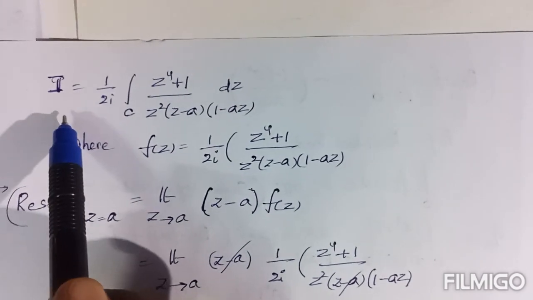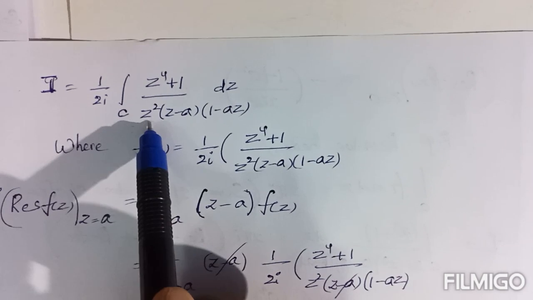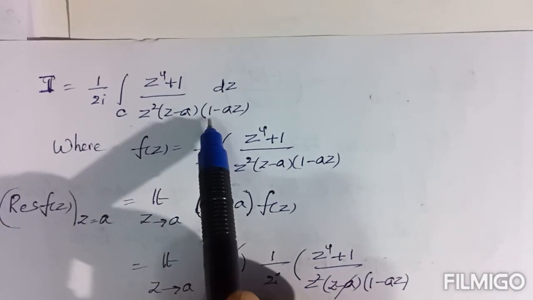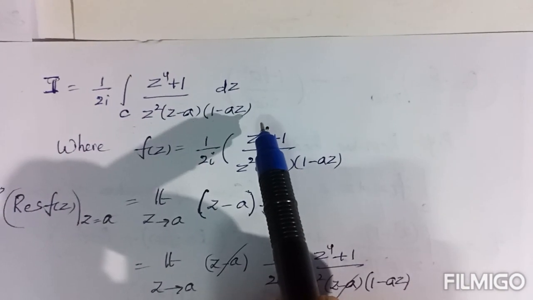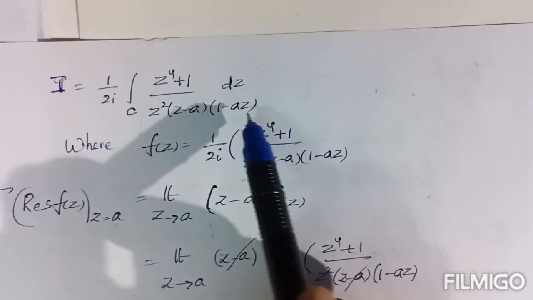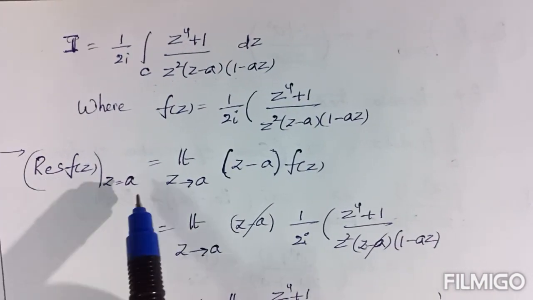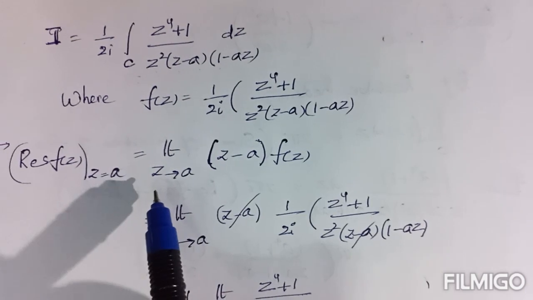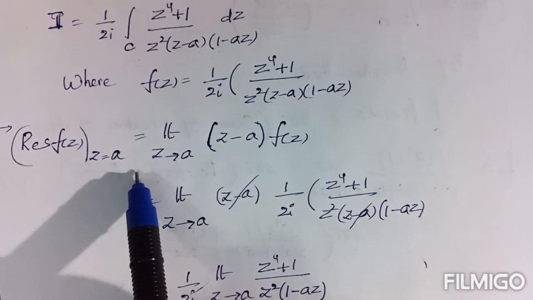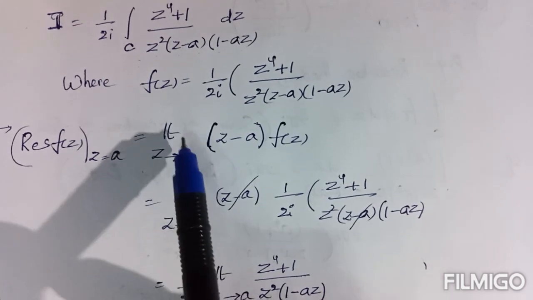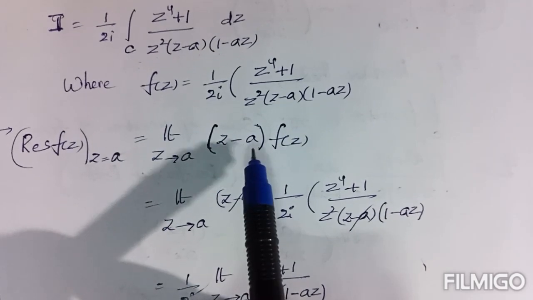Here I = 1/(2i) ∫_C (z⁴ + 1) / [z²(z − a)(1 − az)] dz. This is similar to the previous problem model. To evaluate this, we can use Cauchy's residue theorem. Now we have to find the residues at the points lying inside the circle. First, the residue of f(z) at z = a. As per the formula, limit as z tends to a of (z − a) f(z).